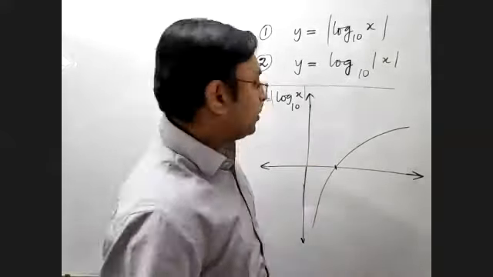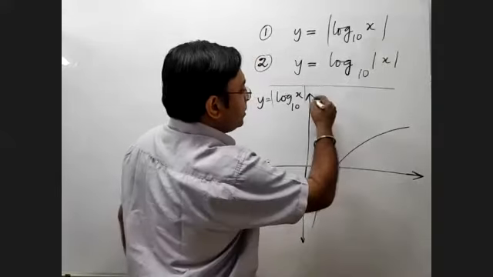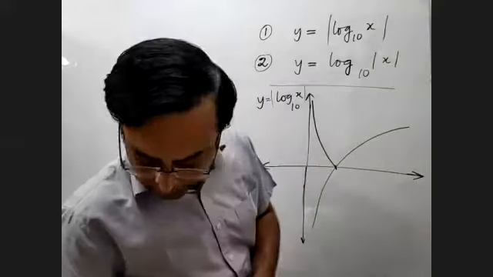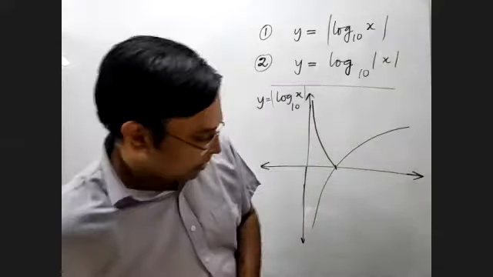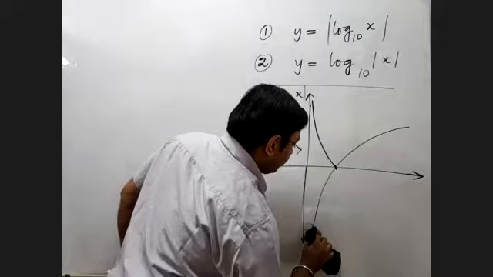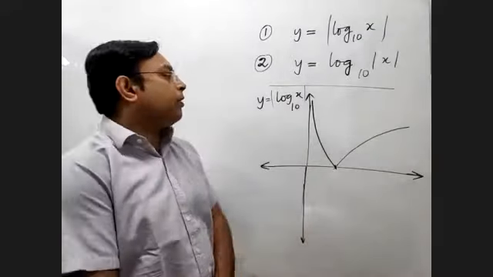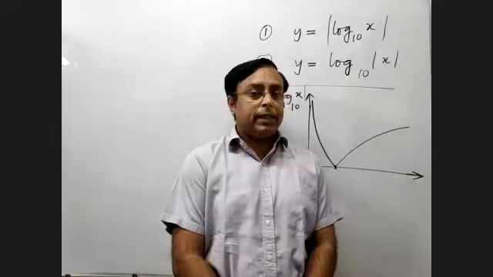जो नेगेटिव हिस्सा है इसको पॉजिटिव करेंगे, so we just draw a mirror image, so it will become like this. And once I do this, then obviously I will remove the negative part. So this is your y is equal to mod of log x base 10.